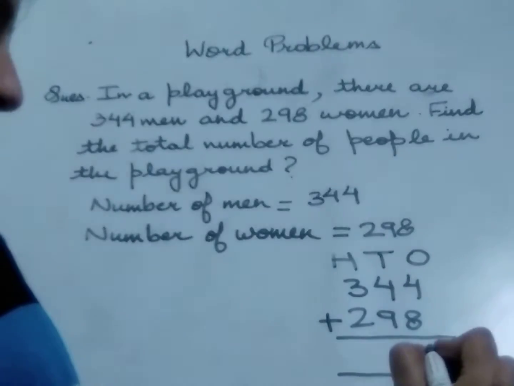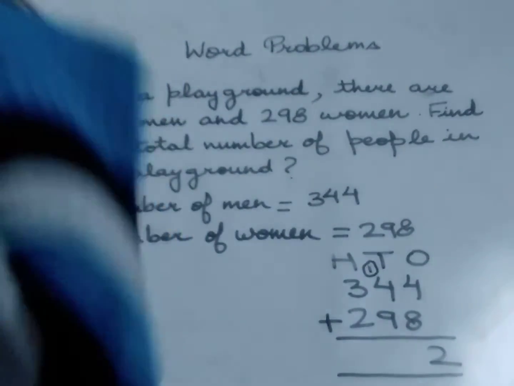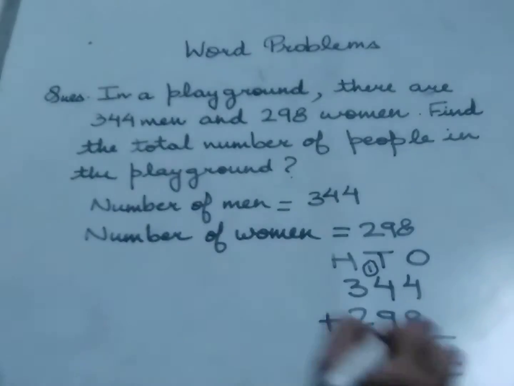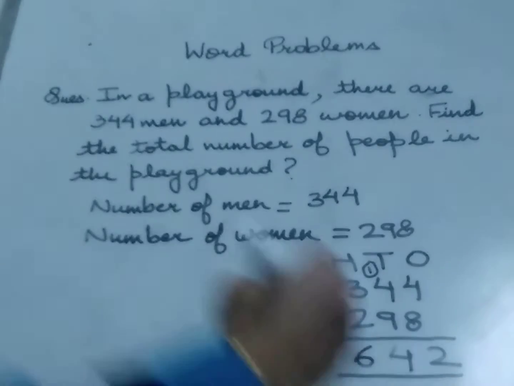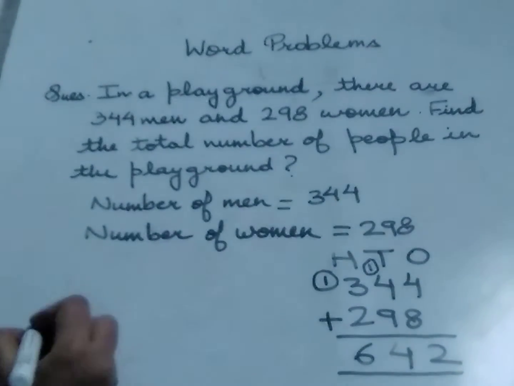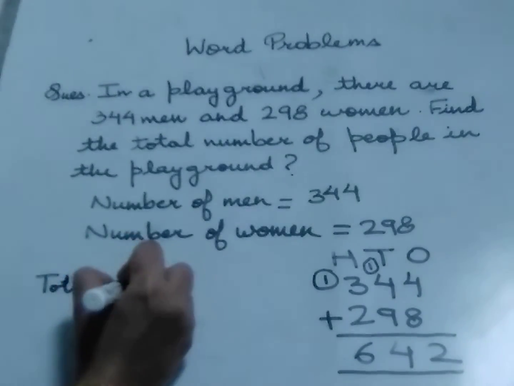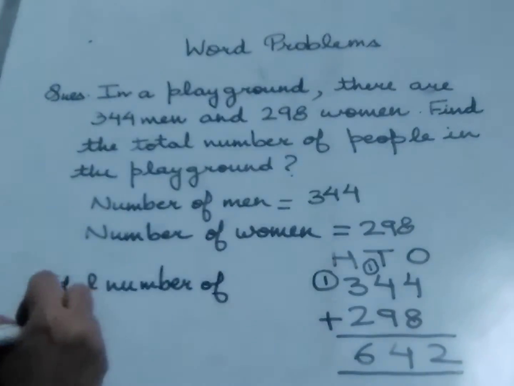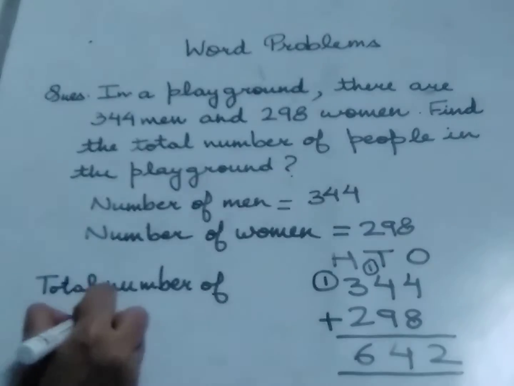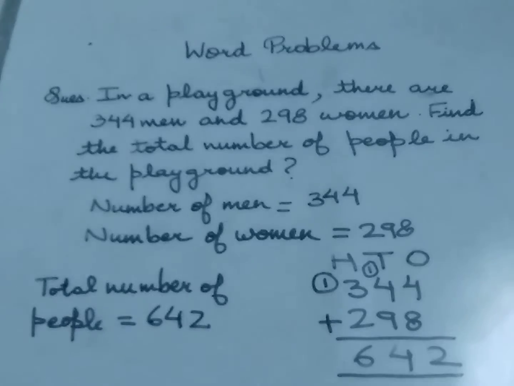8 plus 4 gives us 12, carry 1 here. 9 plus 4, 13, 13 plus 1, 14. 1 carry here. 3 plus 1, 4, 4 plus 2, 6. 642. So total number of people is equal to 642. This is our step number 3.